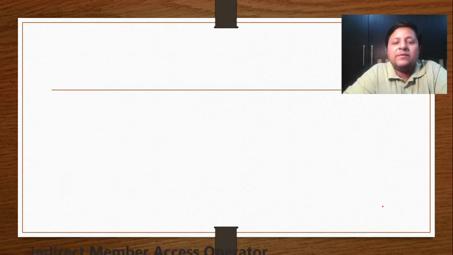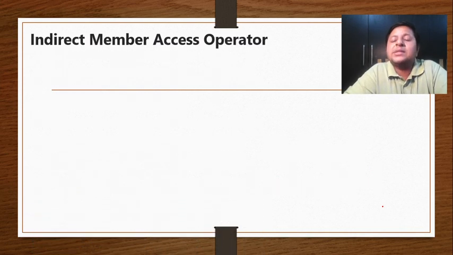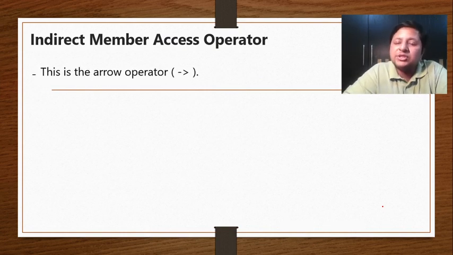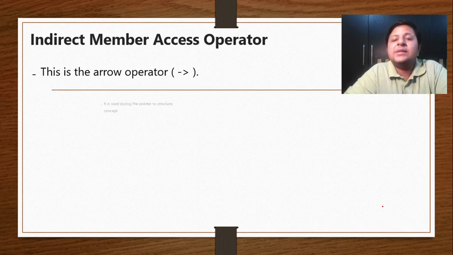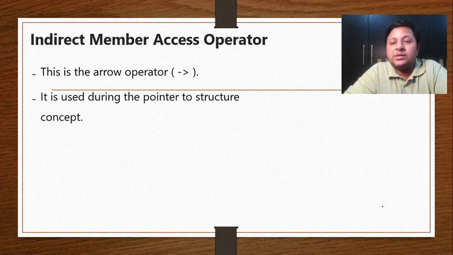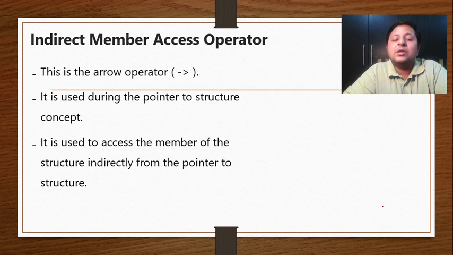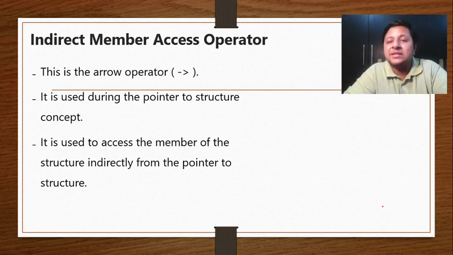Now, to end with, we have the indirect member access operator, which is also called the arrow operator. It is also used with structure, but specifically it is used with the pointer to structure concept. Whenever I have a pointer to structure, I will make use of the arrow operator to access the member. So it is used to access the member not from the variable directly, but from the pointer. So it is indirect access, and hence it is called the indirect member access operator.